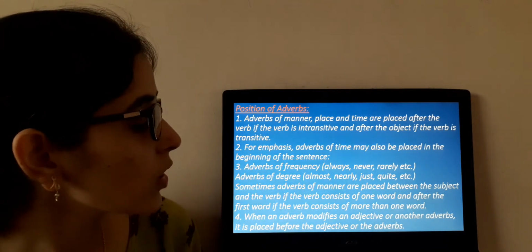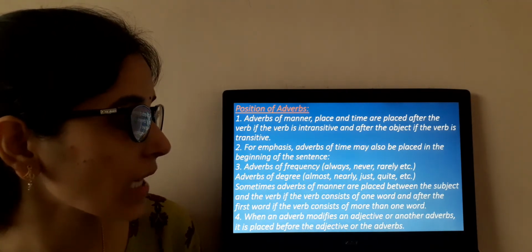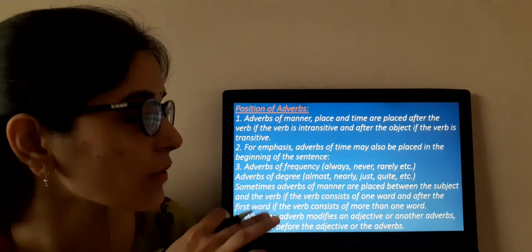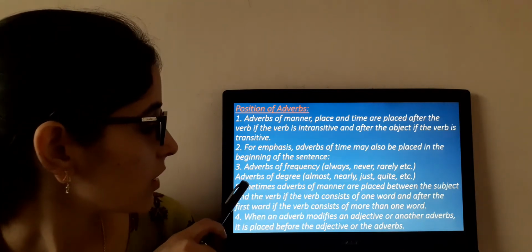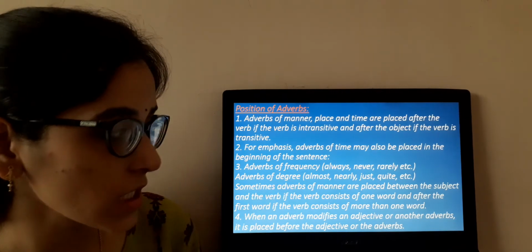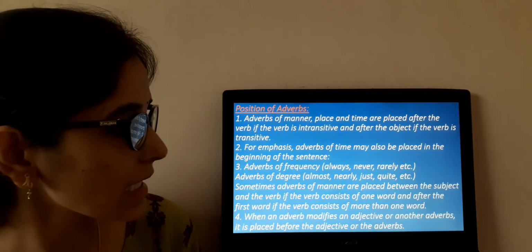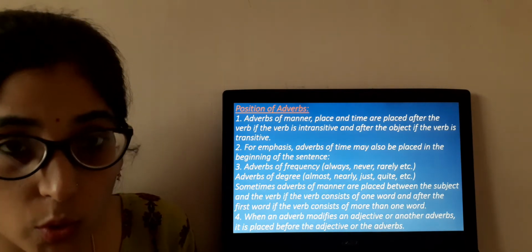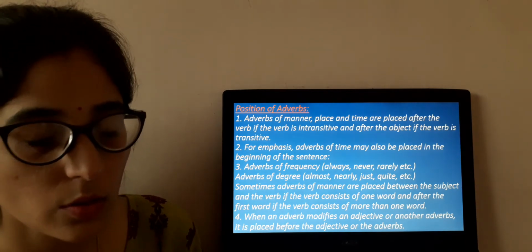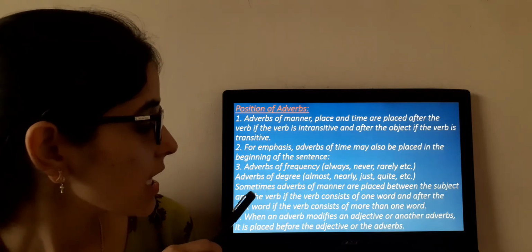Number third, adverbs of frequency, always, never, rarely. You can see this type of words, adverbs of frequency, rarely, regularly and all. Clear? Adverbs of degree, almost, nearly, just, quite. You can see this type of words for degree. I know almost all of this. Clear? So in this way you are going to use them in the sentence.